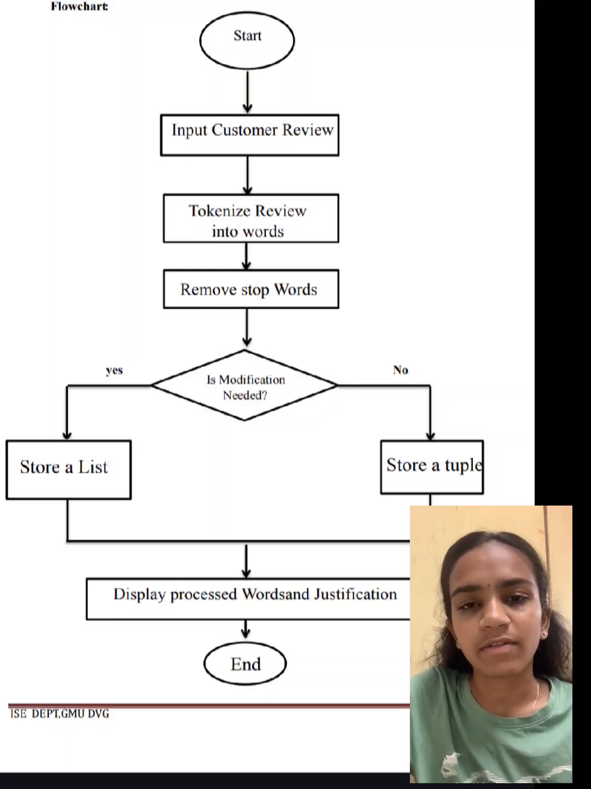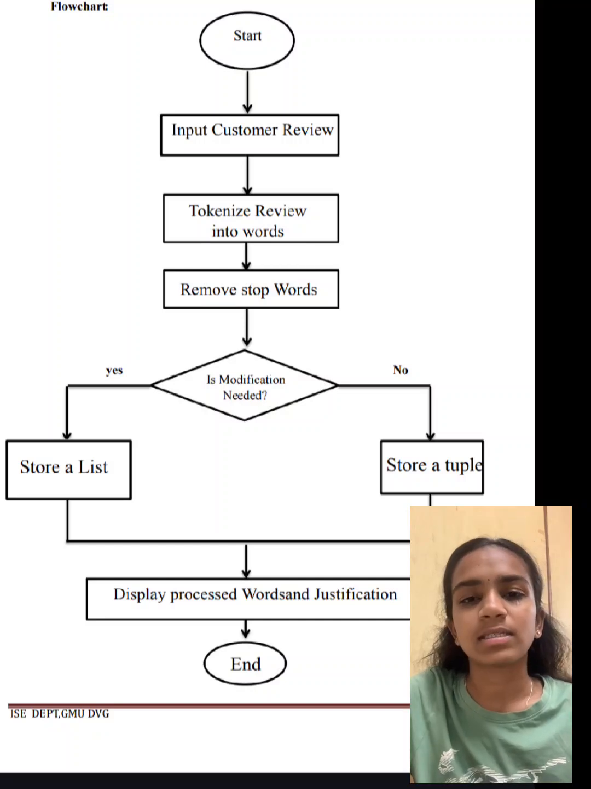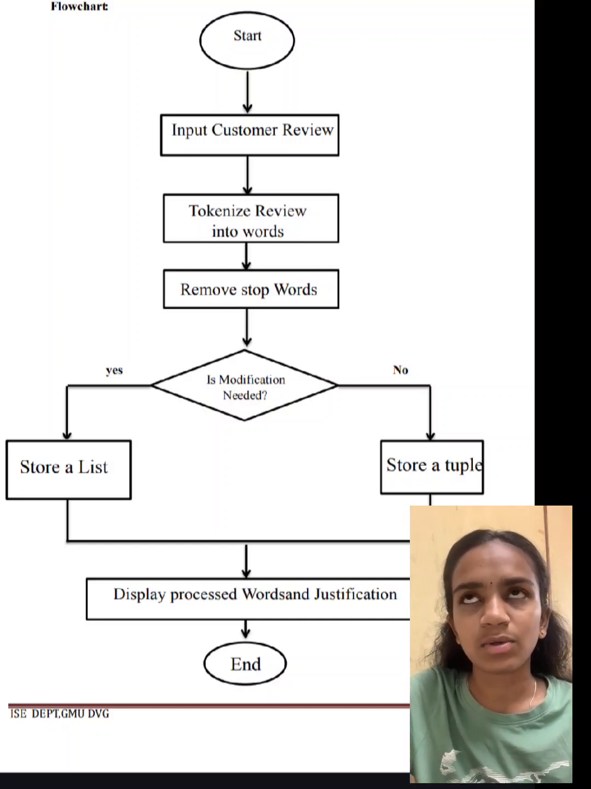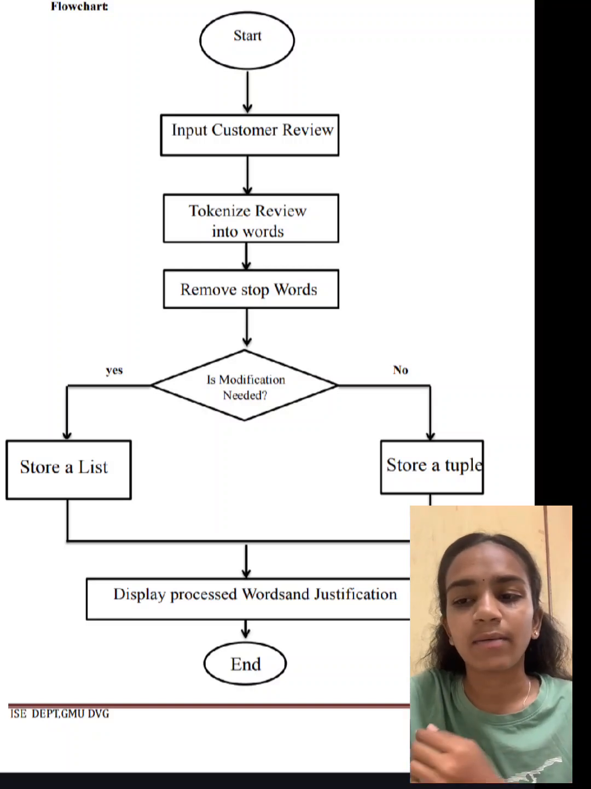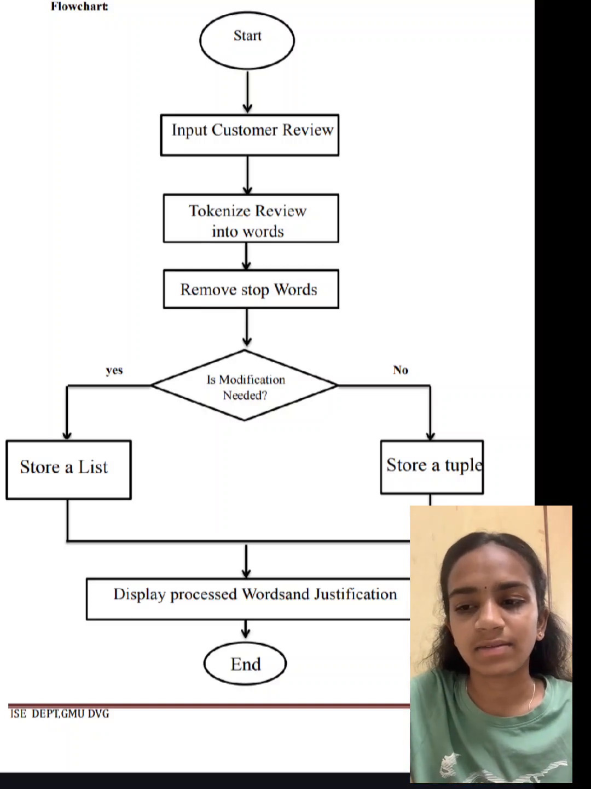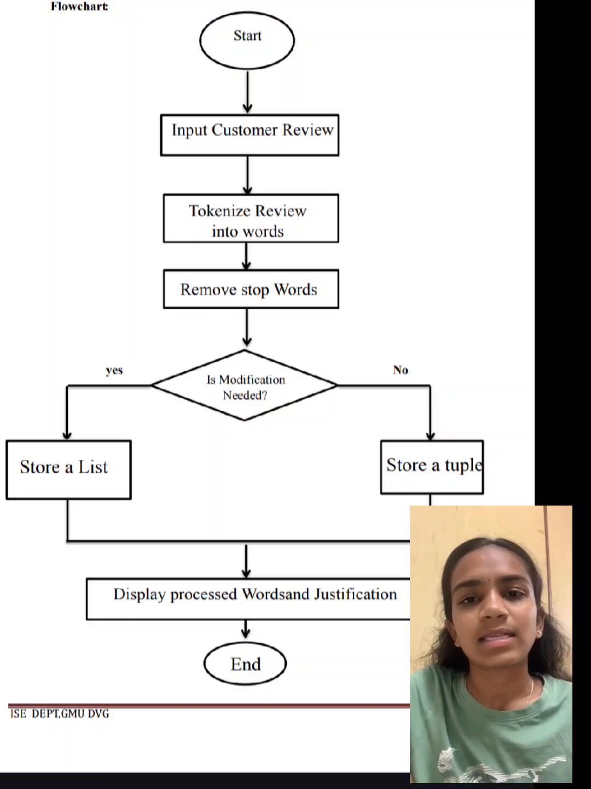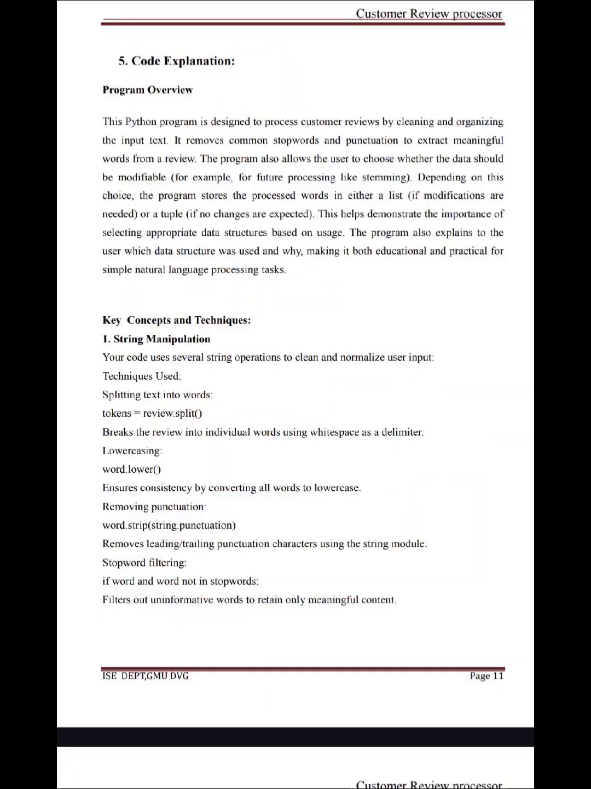And next is modification needed. If modification is needed, we store it in a list. If no, it goes and is stored in a tuple. This decision checks if further editing or processing is required. And next, display the processed words and justification. And next, the process ends.